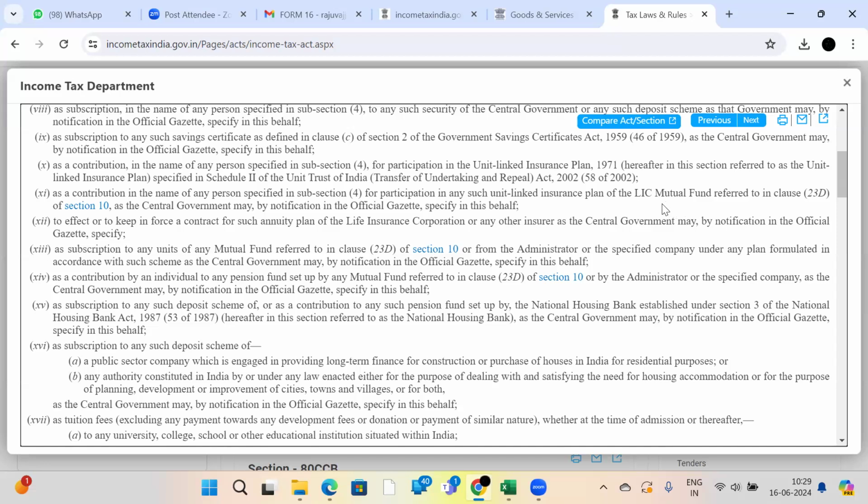I used to get many calls from my friends, all of them different assessees. If I am going to invest 50,000 in, suppose, an Aditya Birla mutual fund, can I get 80C? That will be answered by the respective mutual fund distributor only, because not all mutual funds are allowed as a deduction under section 80C. One of my friends deposited almost 75,000 rupees in one mutual fund, and she thought that she would get a deduction from it.